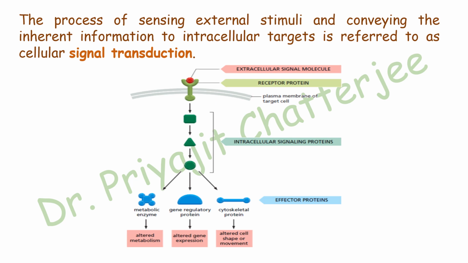Then an intracellular signaling cascade occurs, which will generate some effector proteins such as metabolic enzyme, gene regulatory protein or cytoskeletal protein. Metabolic enzyme can alter the metabolism process, gene regulatory protein alters the gene expression pattern, and the cytoskeletal protein alters the cell shape or the movement of the cells.